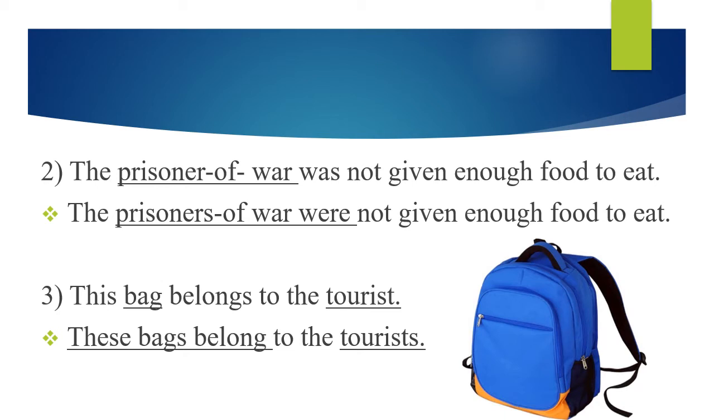So in this sentence, this is also a pronoun. This will be changed into these. The sentence will be, these bags belong to the tourists. The plural of tourist is tourists. These bags belong to the tourists. So there are 4 changes in this sentence.